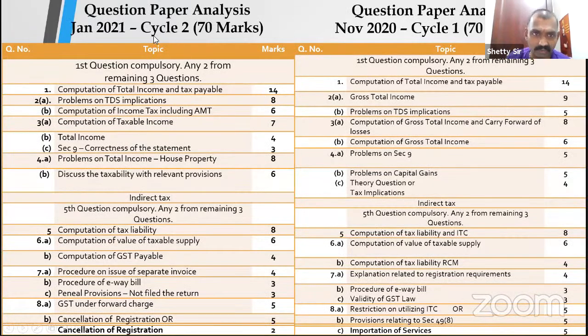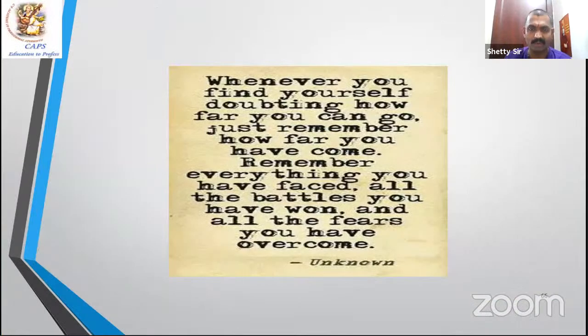Last 2 exams, Jan 21, cycle 2. So income tax, I'm talking about 70 marks, where 70% weightage is given, and in that there's a choice. So computation of total income and tax payable, TDS, in 70% because 30% is MCQ. Then TDS implication question, then AMT, then taxable income, section 9, etc. Total income, house property. Next, indirect taxes, again tax liability, computation of tax, GST computation, etc. Almost similar questions. Problem on TDS implication, total income. Please go through 2-3 questions before you go to the exam hall.